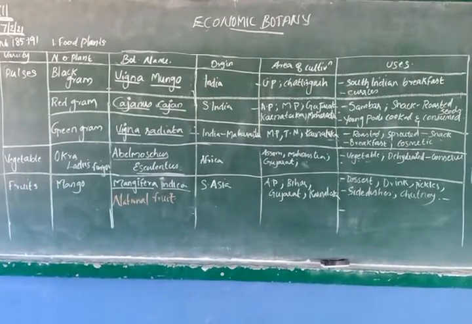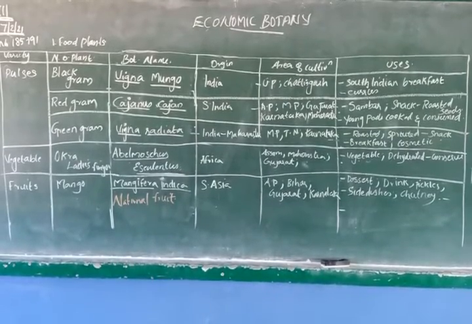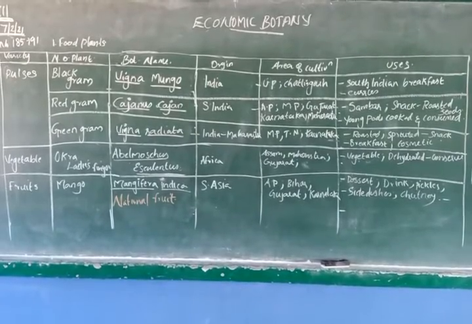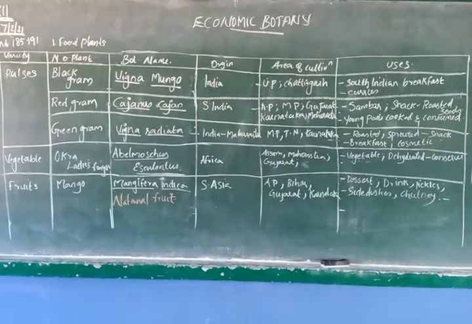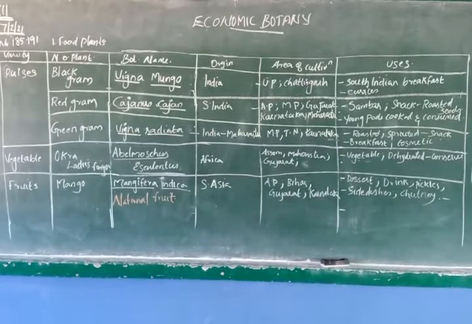It originated in South Asia. Almost all over the states it is cultivated, mainly in Andhra Pradesh, Bihar, Gujarat, Karnataka. In Kerala and Tamil Nadu also it is cultivated, but mass cultivation is in Andhra Pradesh and Bihar.